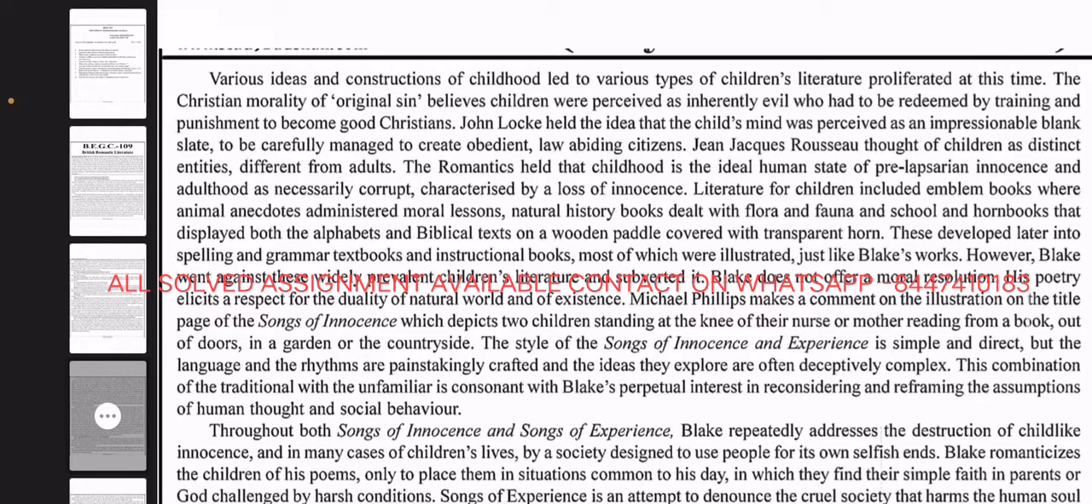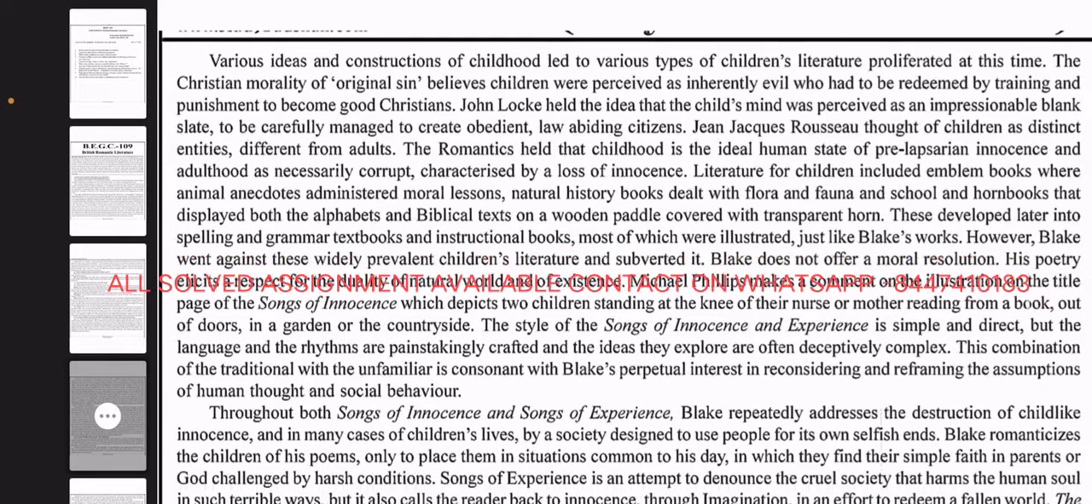The style of the Songs of Innocence and Experience is simple and direct, but the language and the rhythm are painstakingly crafted, and the ideas they explore are often deceptively complex. This combination of the traditional with the unfamiliar is consonant with Blake's perpetual interest in reconsidering and reframing the assumptions of human thought and social behavior.